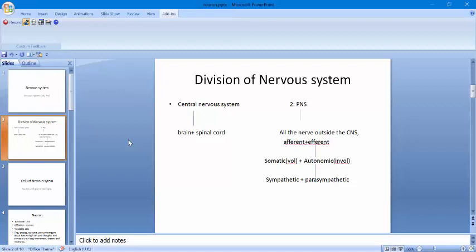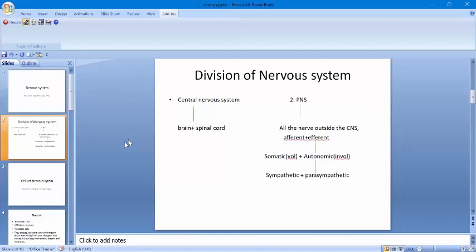The autonomic nervous system can be further divided into two branches: the parasympathetic and sympathetic nervous systems, which tend to have opposite effects on organs. Okay, now the body also has an enteric nervous system, and in this lecture we are not going to discuss the enteric nervous system. We will discuss it in our next lecture.